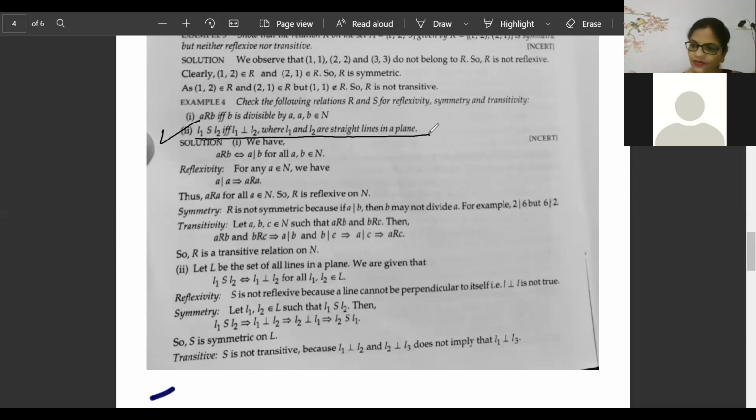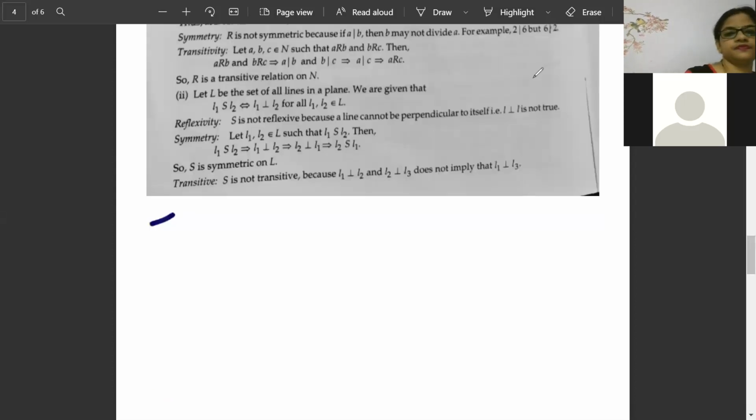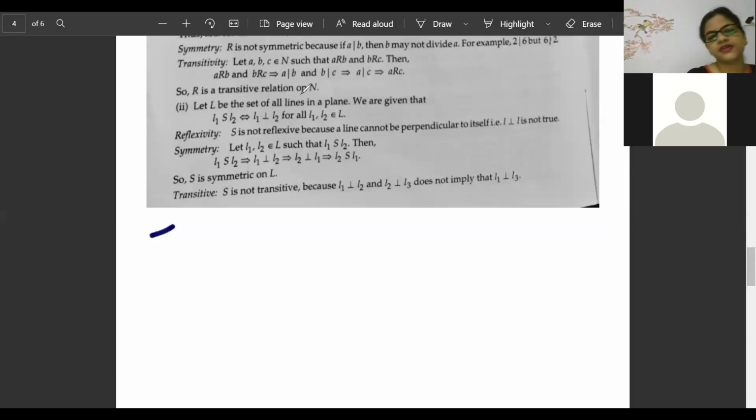Everything will be present there, but specifically they are asking for the perpendicular case, and they are telling that the relation contains the perpendicular case. So how to represent it? Let's see first. L is a set of all lines.